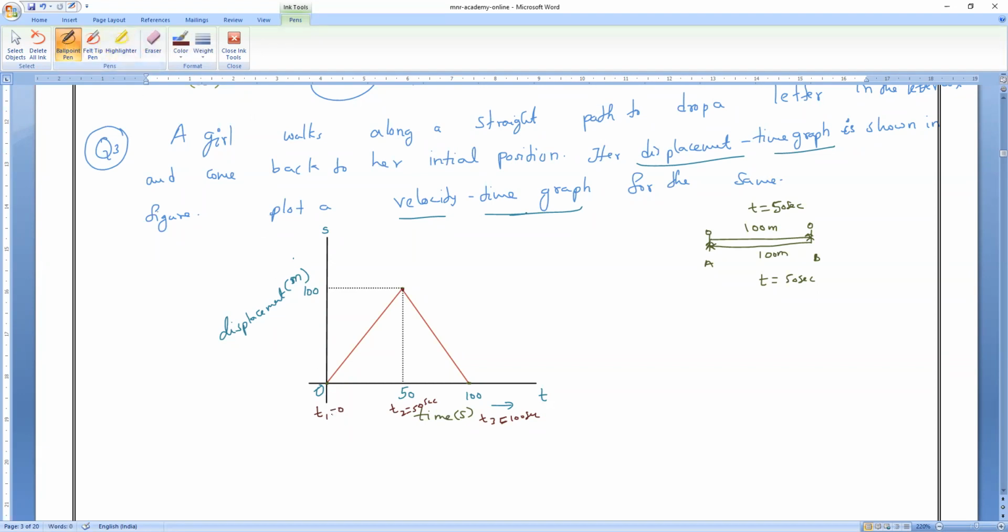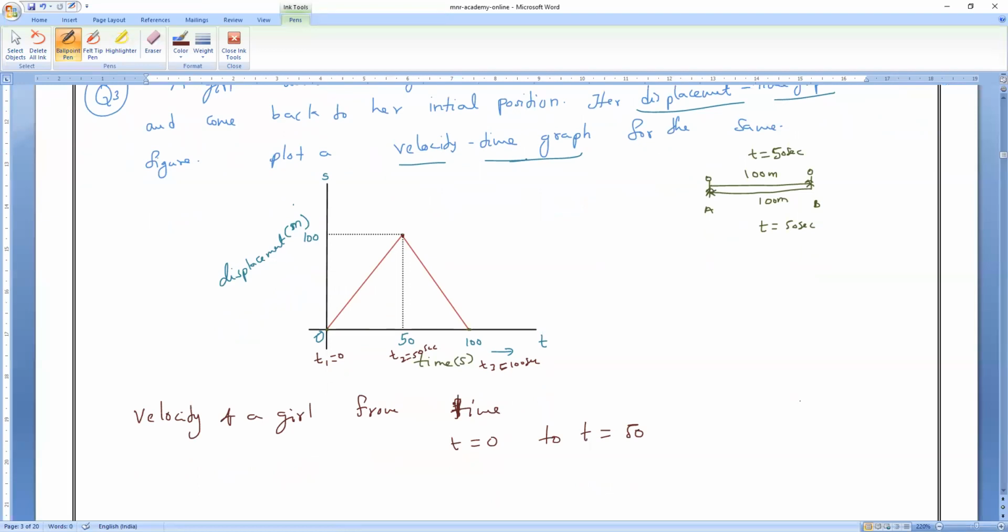What is the velocity of the girl from t equals 0 to t equals 50? Velocity is equal to, we all know, final displacement minus initial displacement, divided by final time minus initial time.